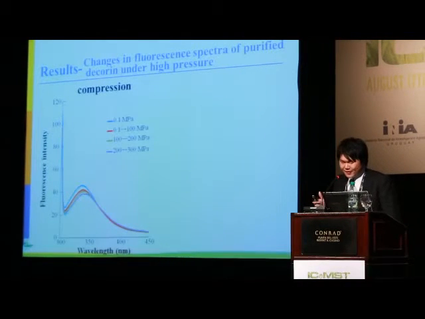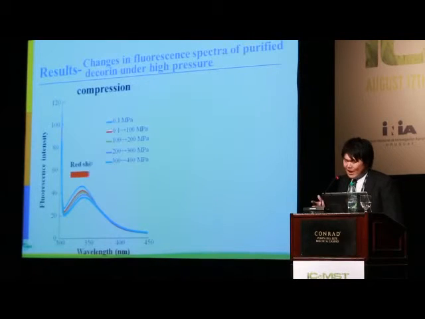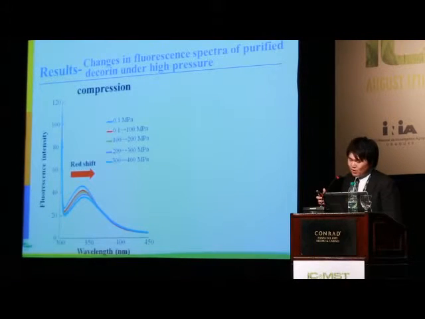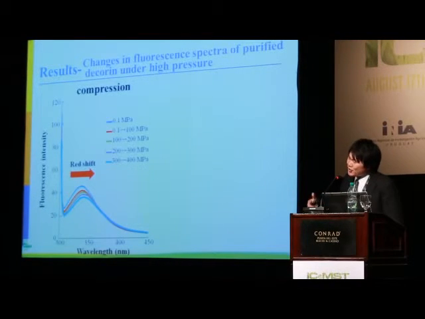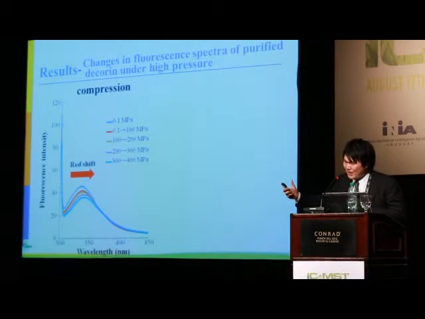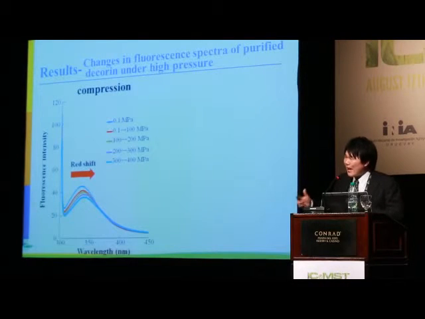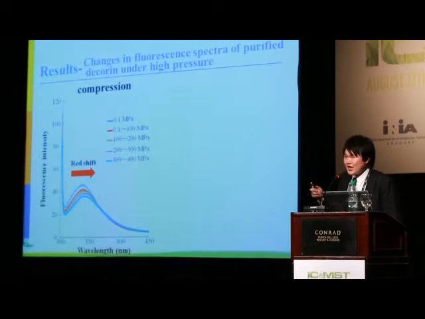As pressure increases, a reduction of intensity and shifting of peak emission wavelengths, red shift, were observed. These results indicate that the tyrosine and tryptophan residues of purified decorin were exposed from the interior to the polar environment, that is, the outside, by high pressure, and decorin was denatured.